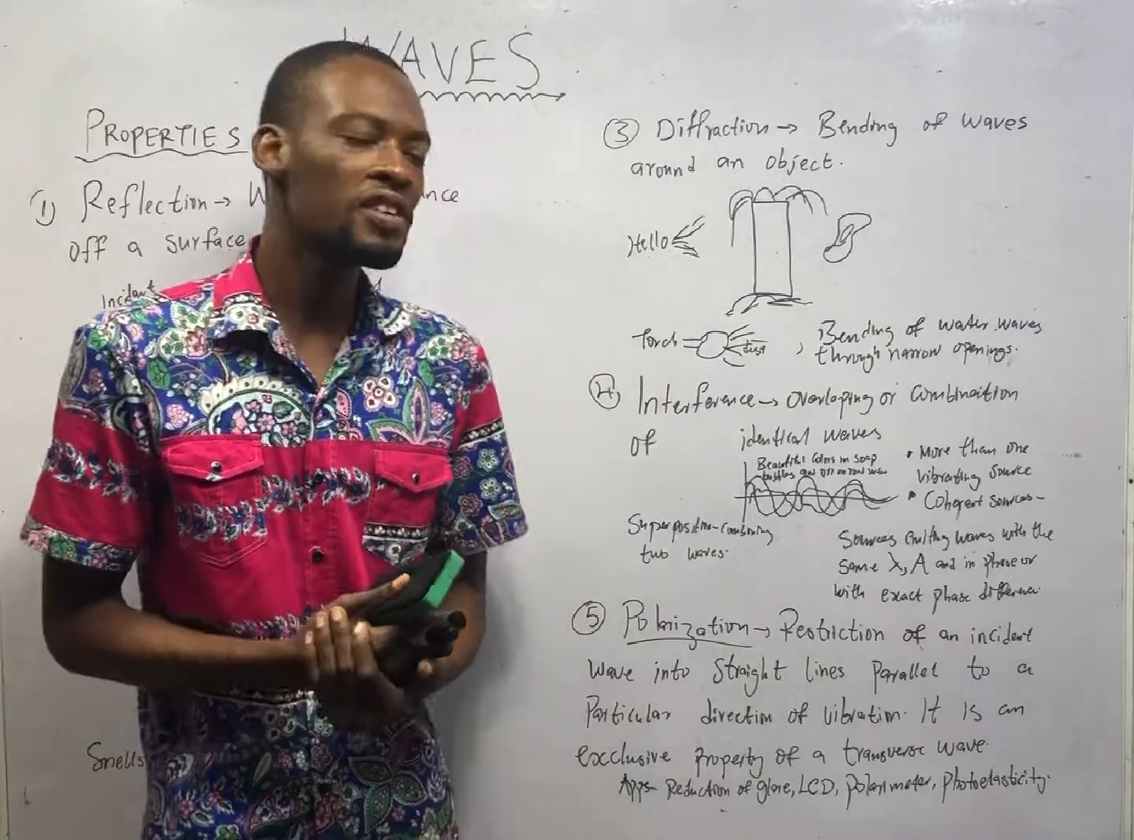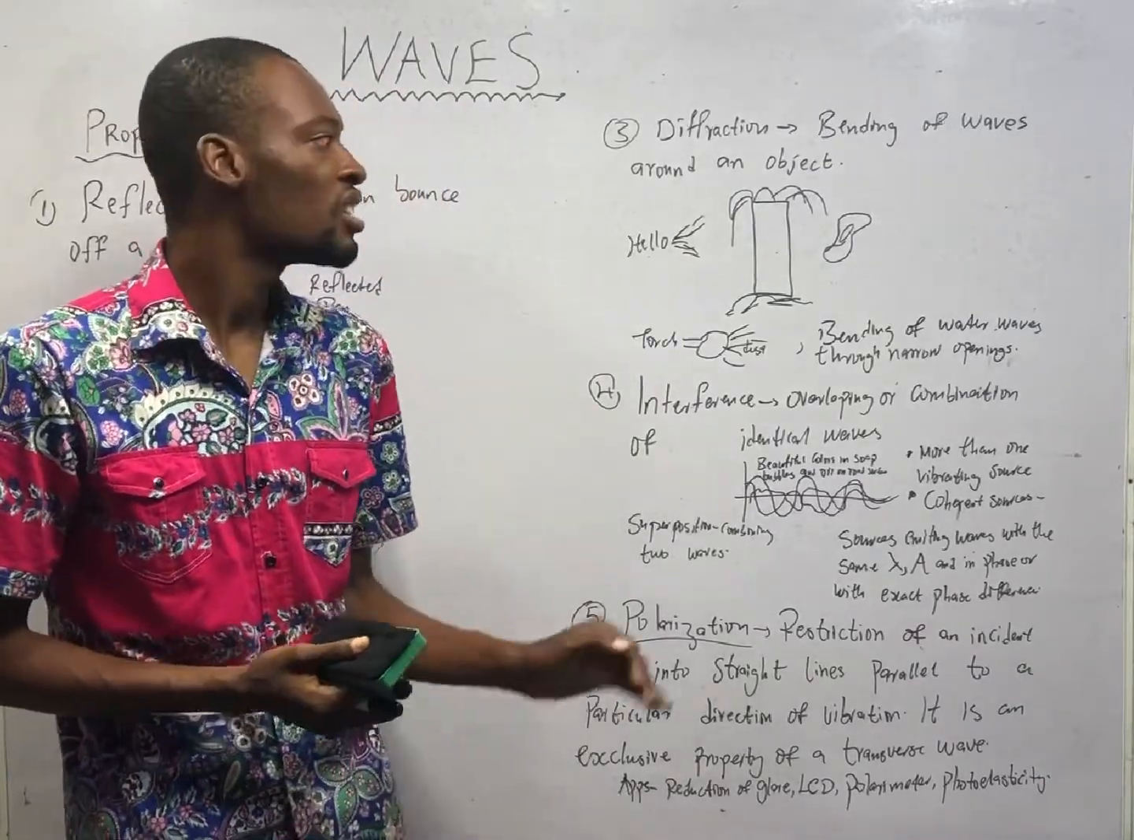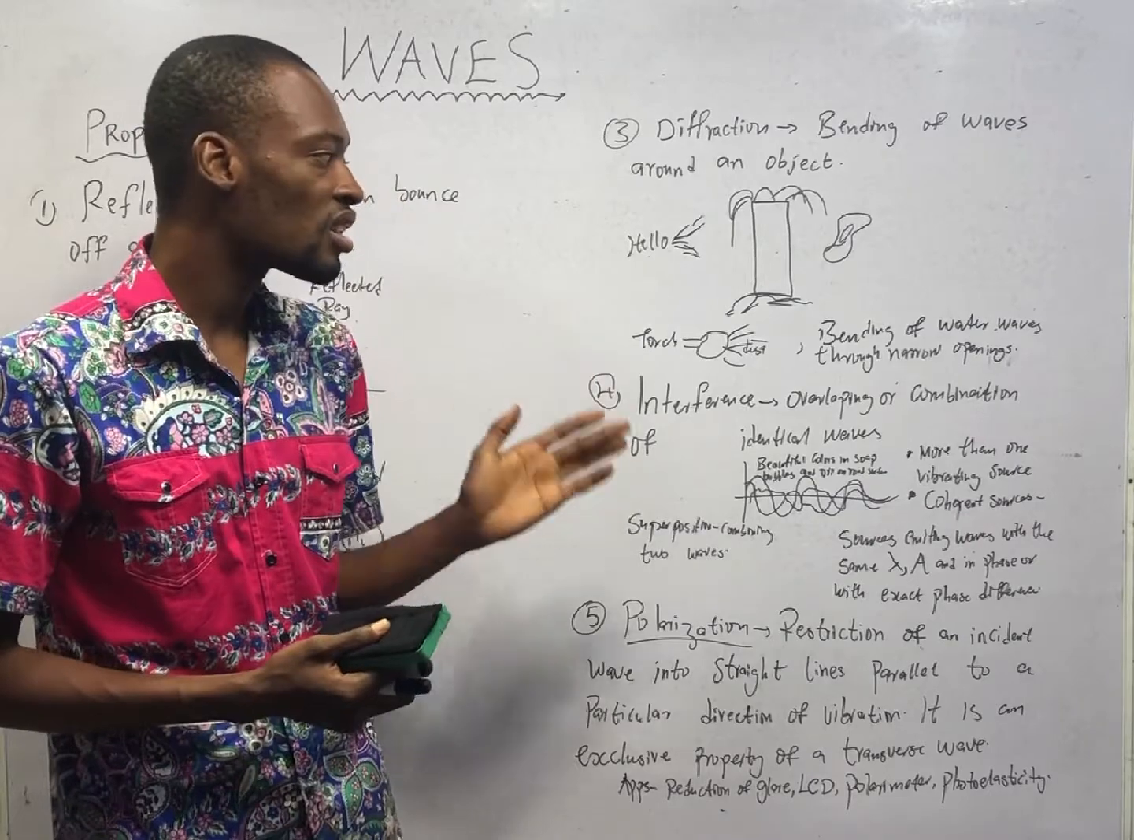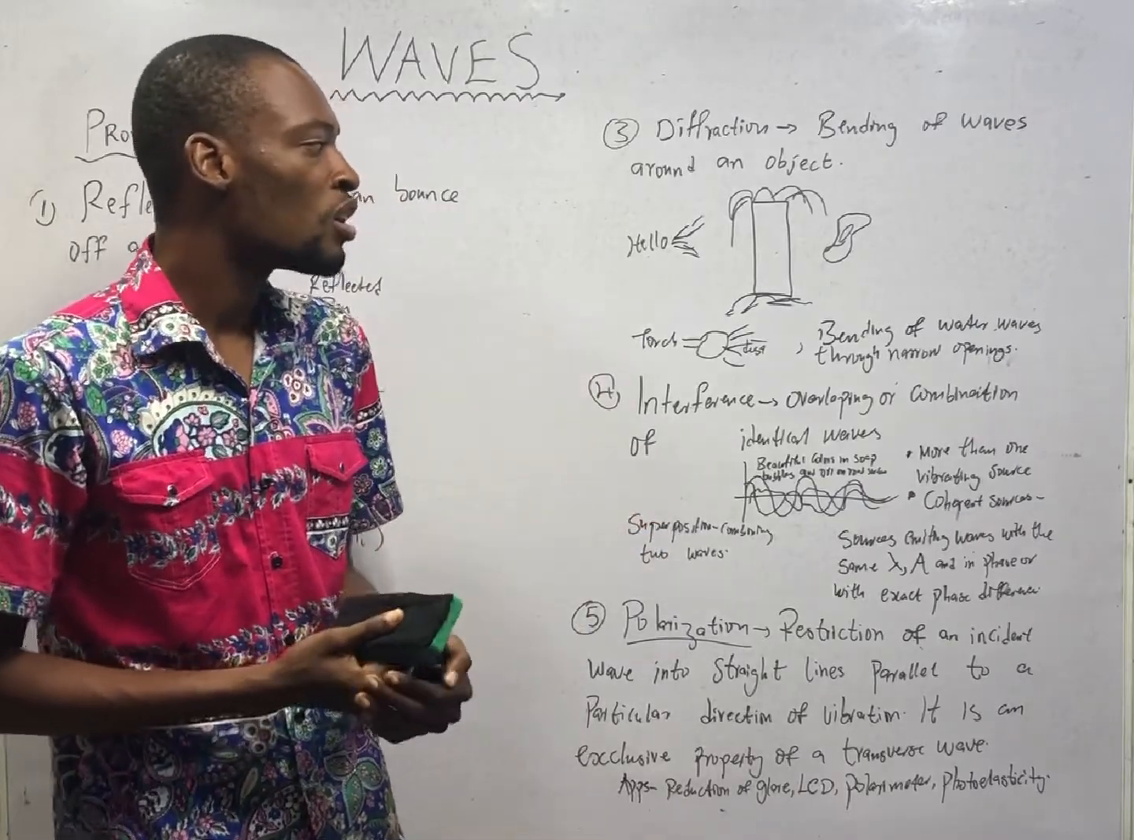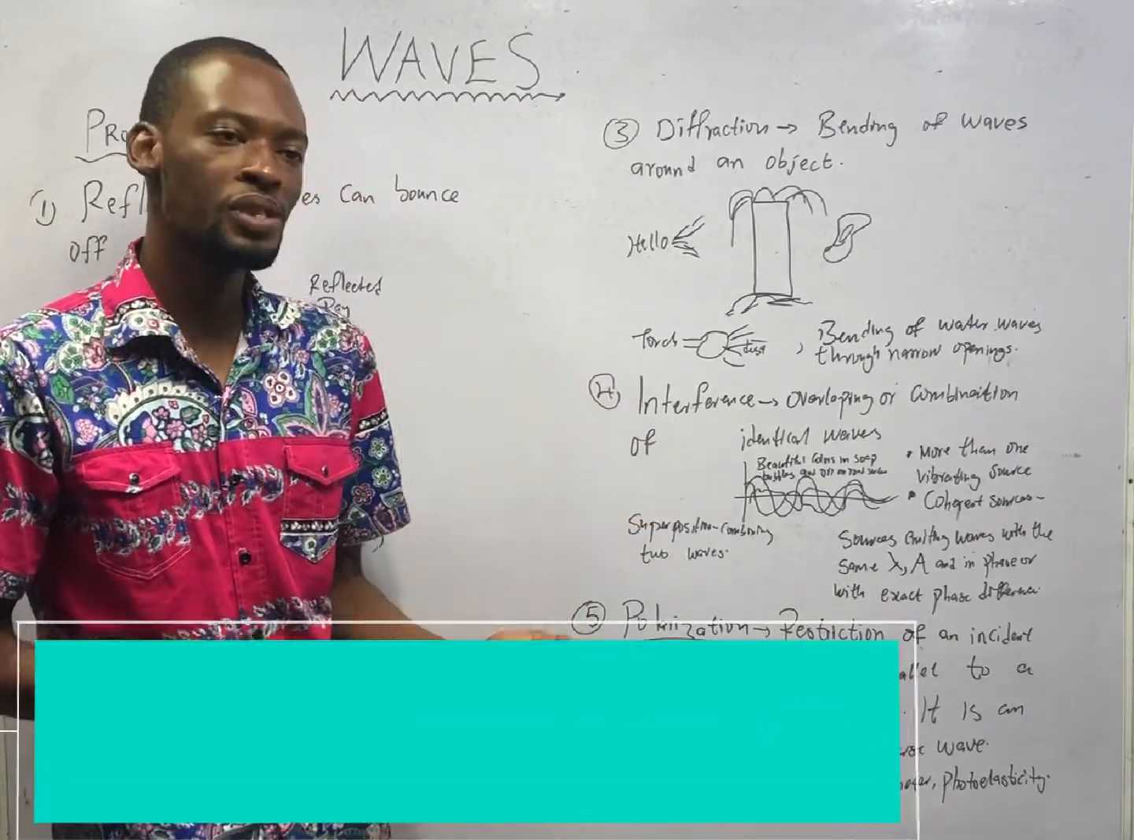And waves can diffract. So another property of waves is diffraction. Diffraction is the bending of waves around an object. Example, bending of water waves through narrow openings.